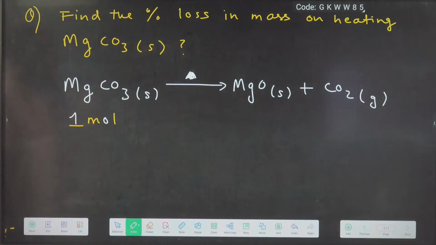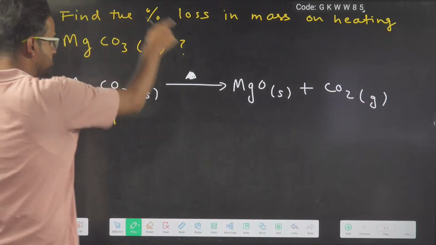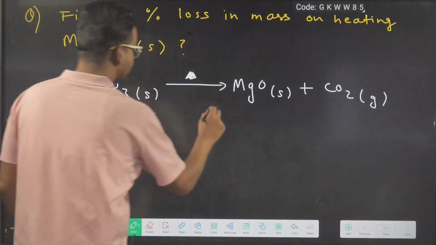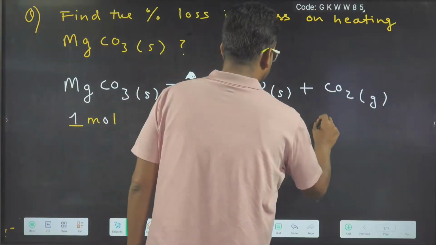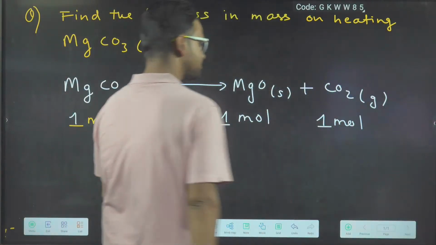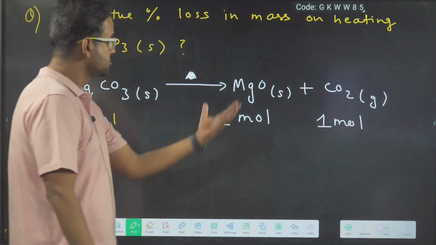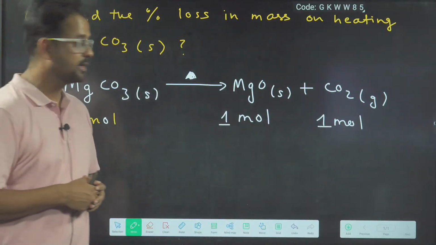Now 1 mole of magnesium carbonate on heating, the ratio is, you can see, 1:1:1. So 1 mole of magnesium carbonate on heating will give you 1 mole of MgO and 1 mole of CO2. 1:1:1 is the ratio, guys. And CO2 is a gas, and I told you that the reaction is being carried out in an open container.